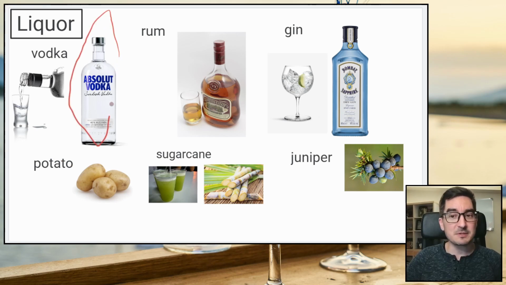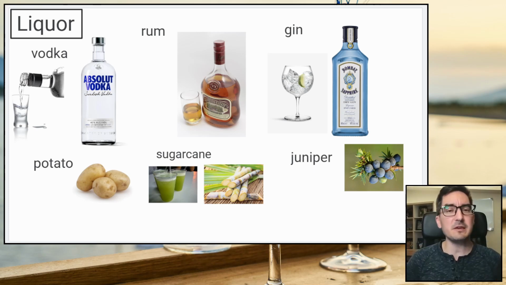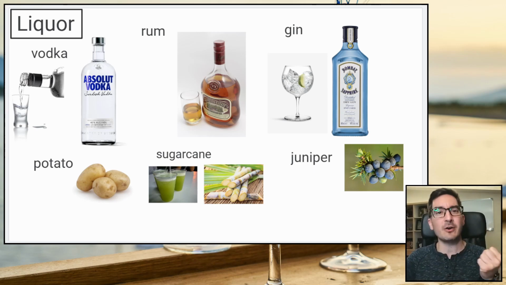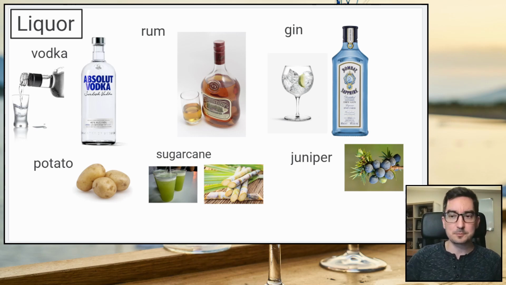And this is a famous brand called Absolut. So vodka. This word, I believe, comes from Russian. Vodka. It almost sounds Russian right there. And it's good for cocktails, but you don't want to drink it by itself, usually, because it doesn't have a lot of flavor and it can just have a strong alcohol flavor.